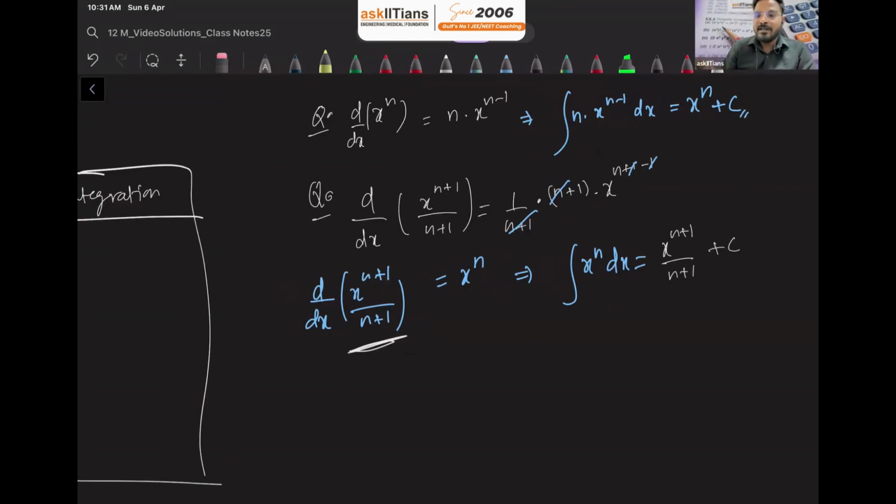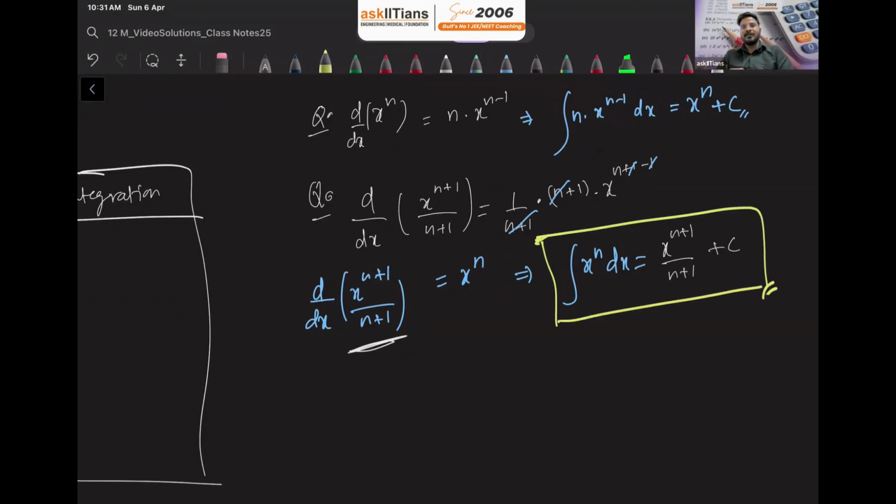And see guys, we are getting this formula with the help of the derivative. We know the definition of integration, it's a reverse process, so that's why. If the derivative of x raised to n plus 1 over n plus 1 is x raised to n, it implies that the integration of x raised to n will be x raised to n plus 1 over n plus 1, and don't forget to write down the constant plus c. I hope it's clear to everyone. So let us take some examples here. This is your first formula, guys.